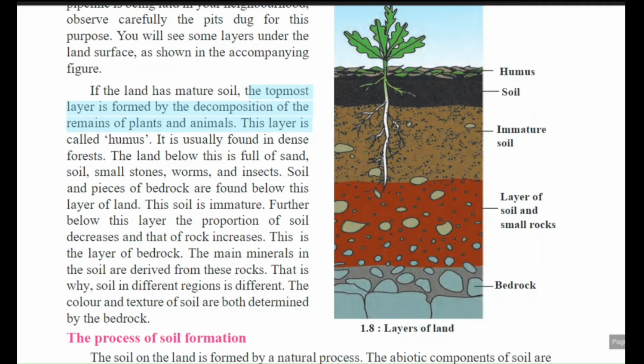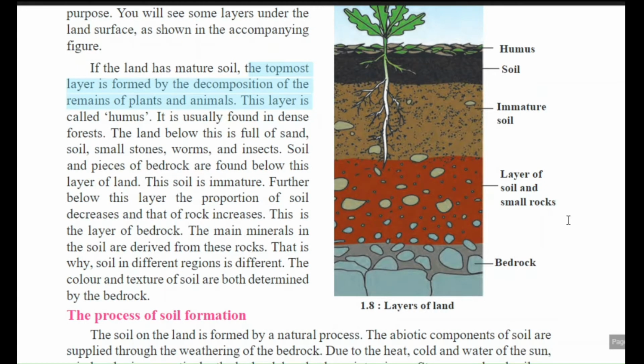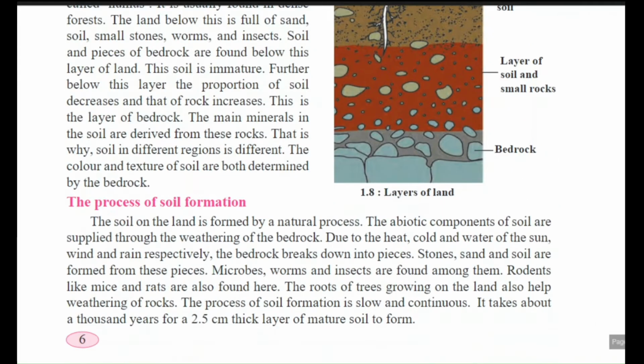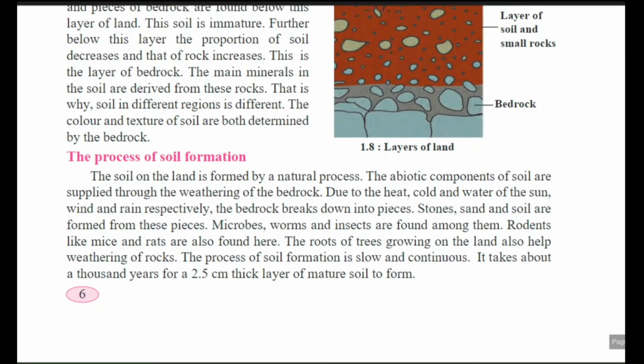This is the diagram which represents the layers of land. First of all, the humus layer, second soil, after that immature soil, layers of soil and small rocks, and last one is the bedrock.